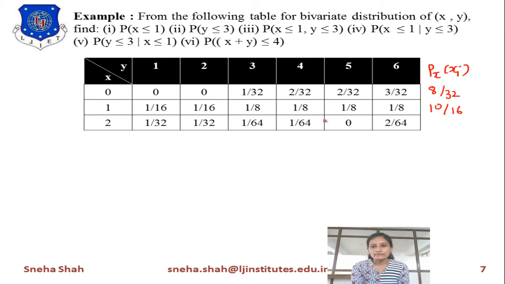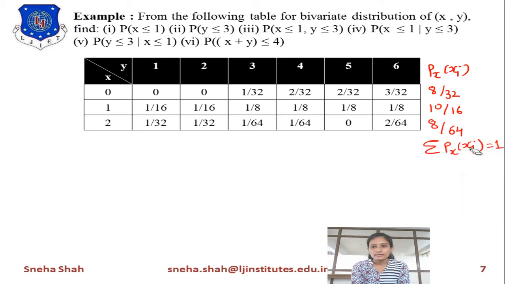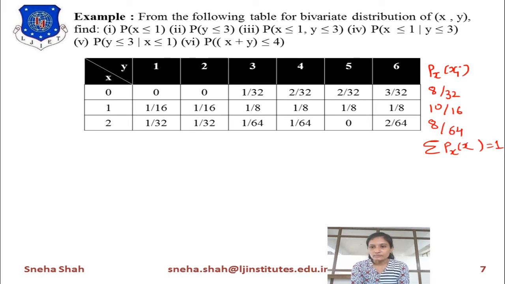Similarly, if we find the answer of all this addition, the answer will be equal to 8 by 64. And if we add all these terms, it will give you the summation of px of xi, meaning the sum of all these terms, and if you add them all, it will give you the answer as 1. This can also be represented as the summation of px of x. So the value of px of x equals 1.